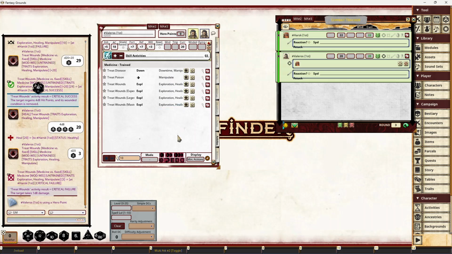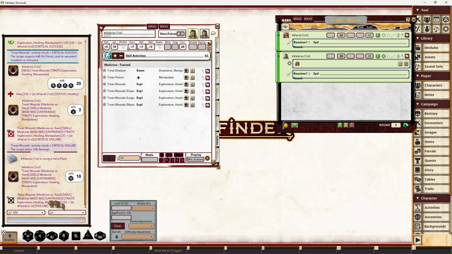I hope you don't get a critical. At least I just got a failure that time, so it wouldn't actually do any damage. So that's pretty standard within Fantasy Grounds. 2 steps for the actions: one to roll the activity, make sure you applied all your modifiers and everything else, and maybe re-roll if you want to use a hero point, and then apply the activities.